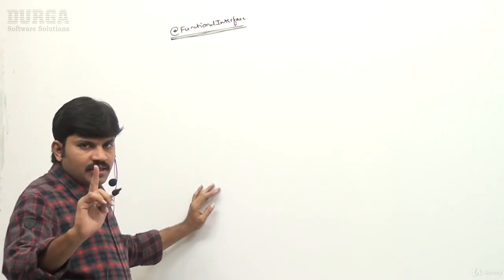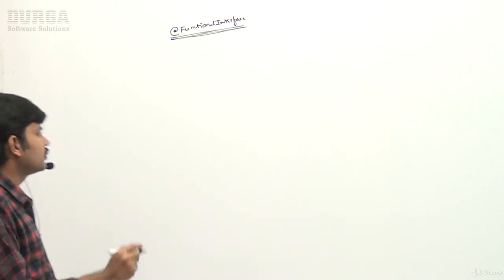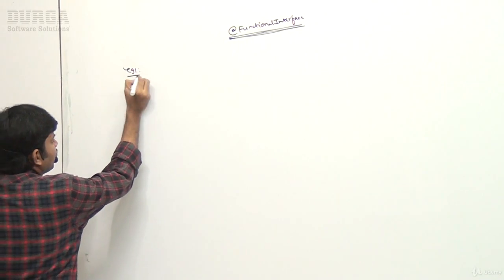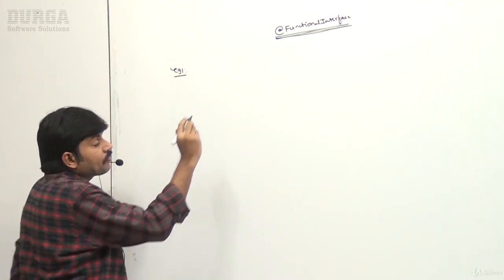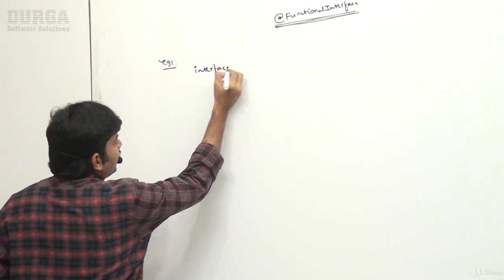Everyone can understand, right? Sir, now let me go for a small example of how we can use it. I'm taking example 1. Here I'm taking one interface.